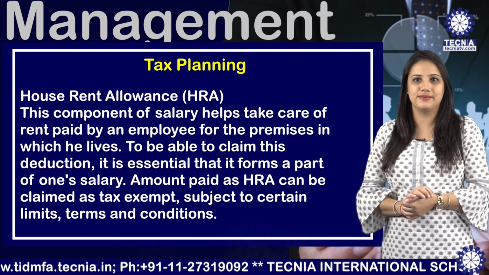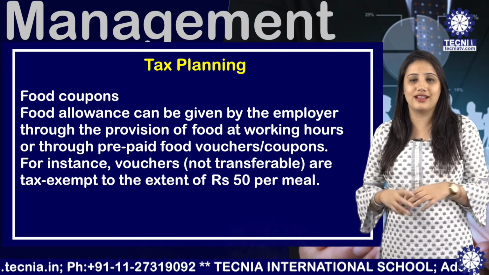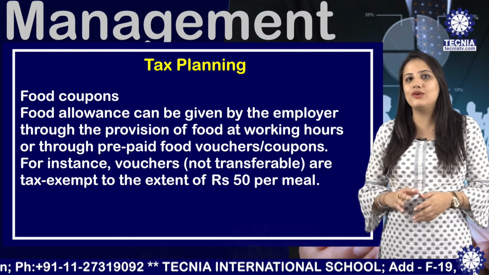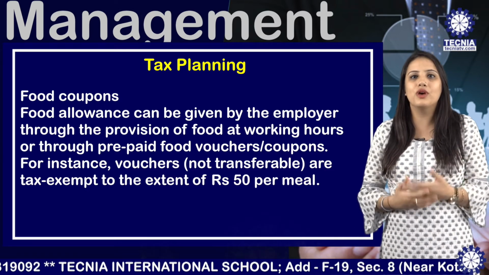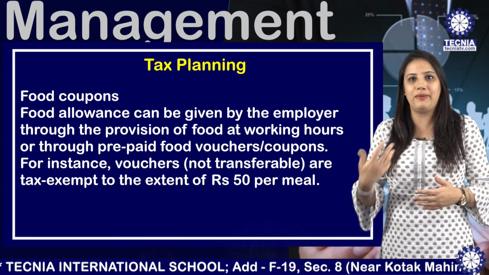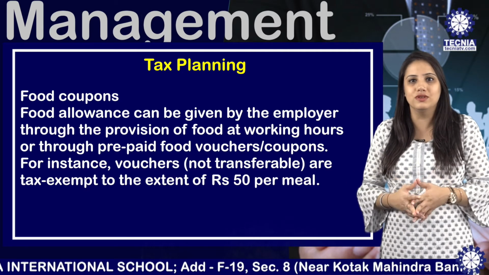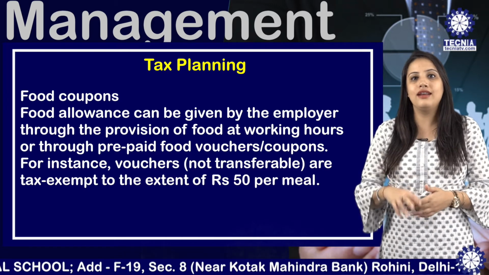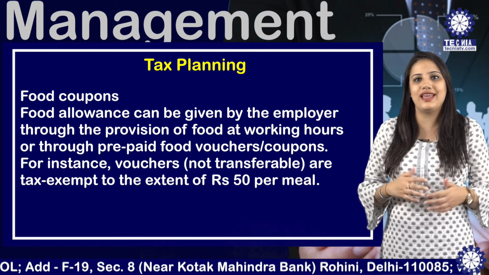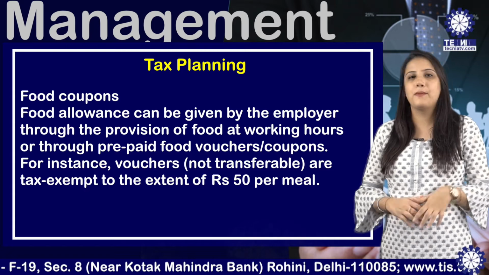Next important component is the food coupons. Food allowance can be given by the employer through the provision of food at working hours or through prepaid food vouchers or coupons. For example, vouchers that are not transferable are tax exempted to the extent of rupees 50 per meal.